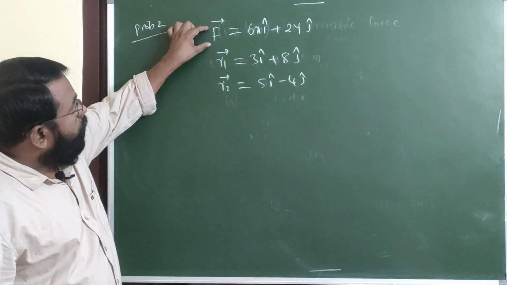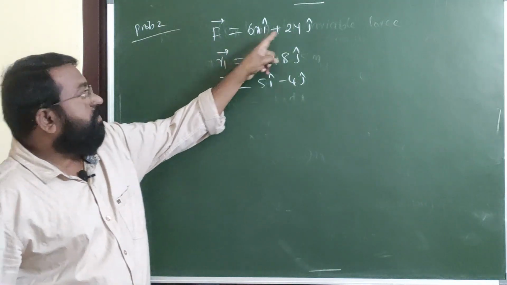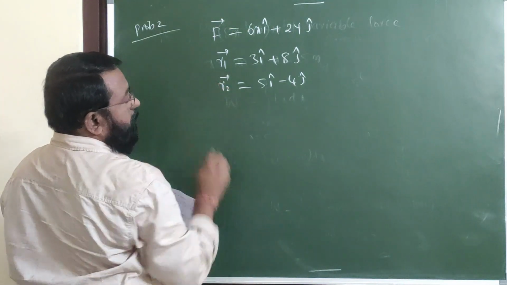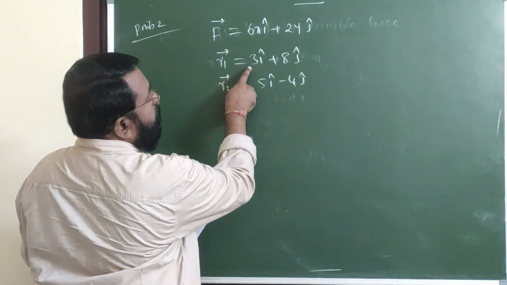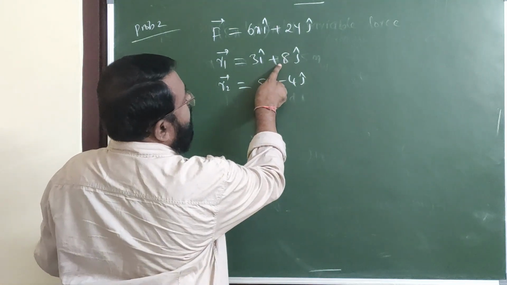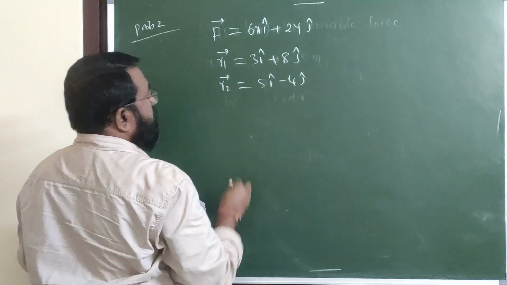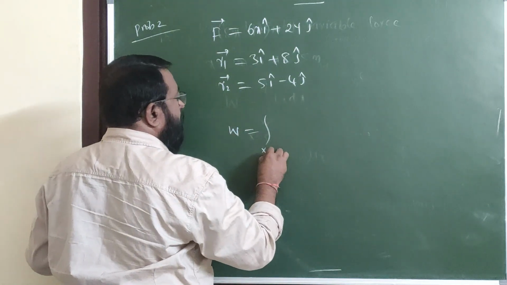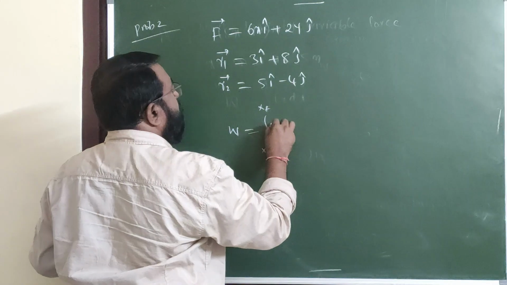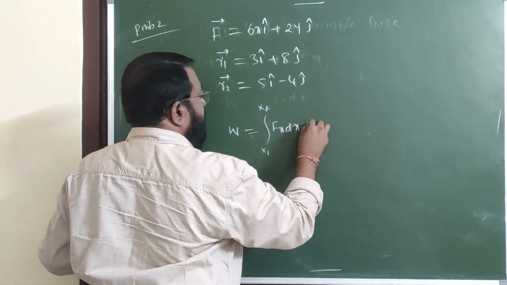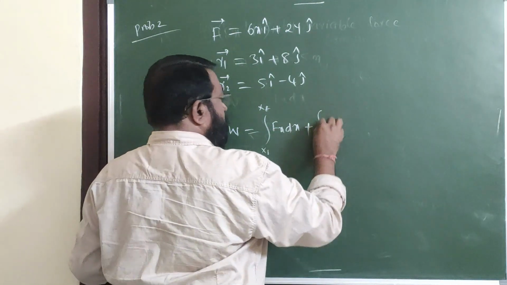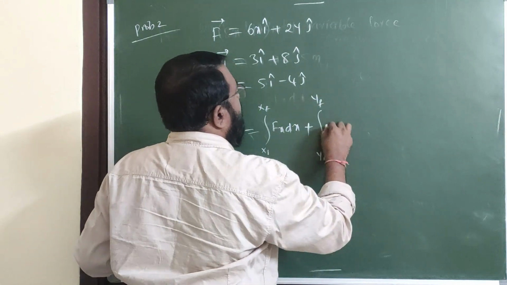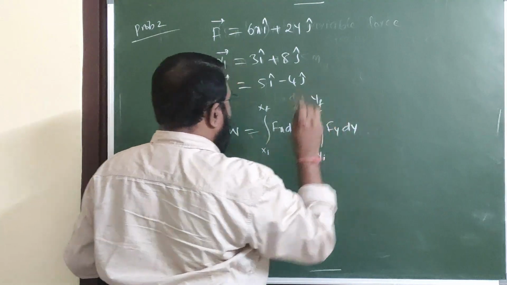See here force is given. This is the force in xy plane. But this is the initial position. So it is a final position. Here x coordinate changes from 3 to 5 and the y coordinate changes 8 to minus 4. See here work done W is equal to integral x initial to x final Fx dx plus integral y initial to y final Fy dy.